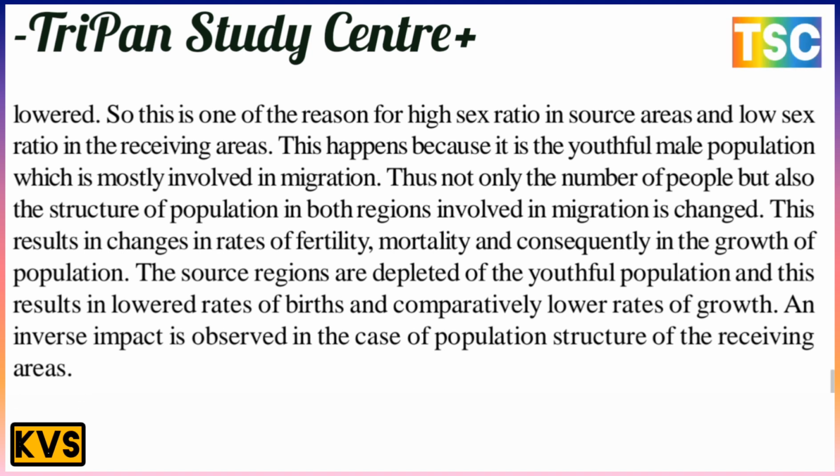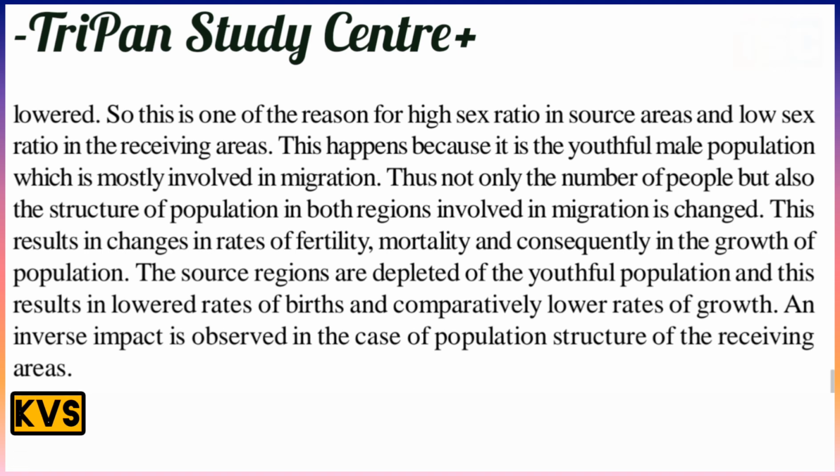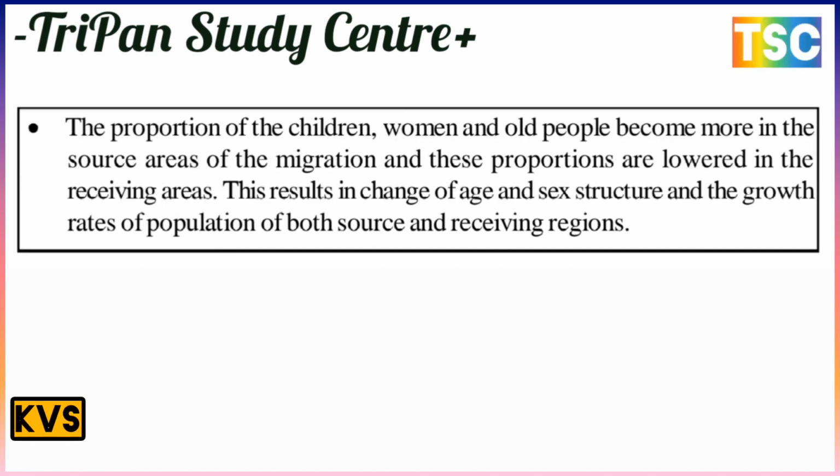The inverse impact is observed in the case of the population structure of the receiving area. There is a most important point here. The next is the most important point in this box. The proportion of children, women and old people becomes more in the source area of the migration, and this proportion is lower in the receiving area. This results in a change of age and sex structure and the growth rate of population of both source and receiving regions.